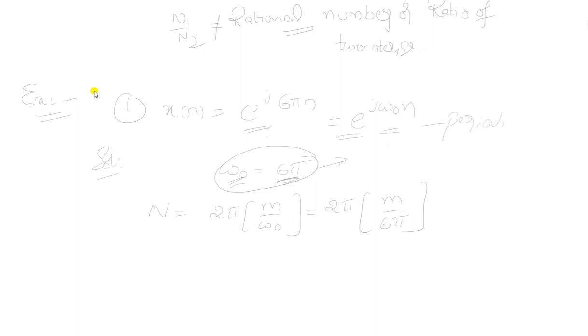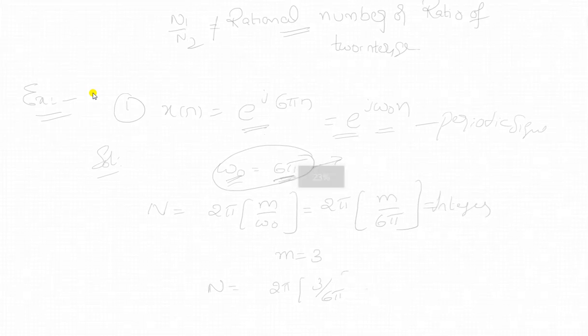Next, we need to find the fundamental period: N is equal to 2 pi into m by omega naught. We should choose the minimum value of m so that the N value is an integer. By selecting m equal to 3, the fundamental period is 2 pi into 3 by 6 pi, which is equal to 1. So this is the fundamental period of this x of n signal.